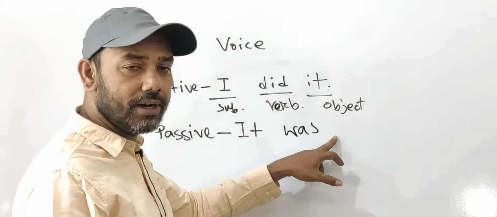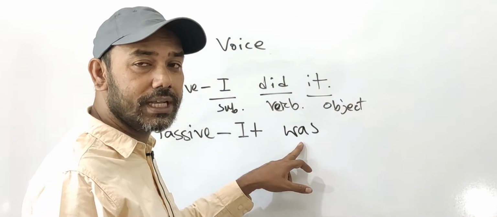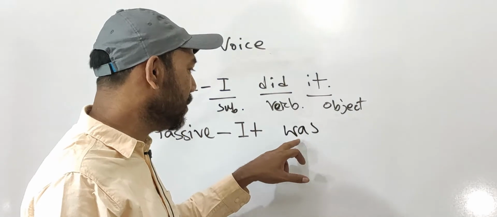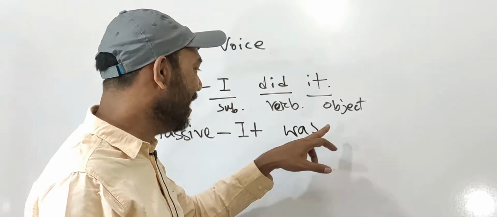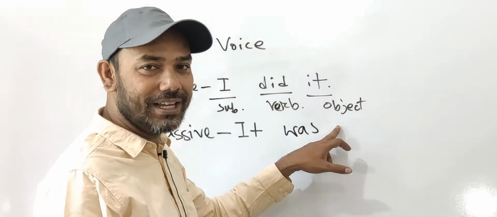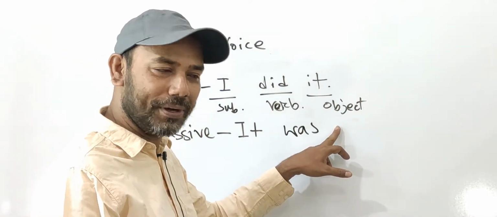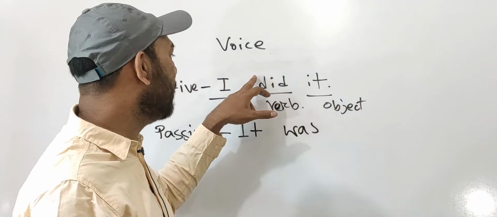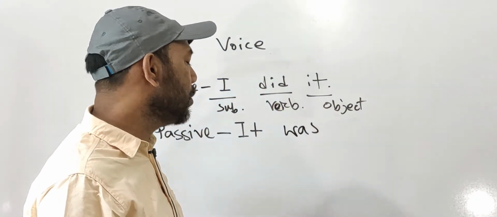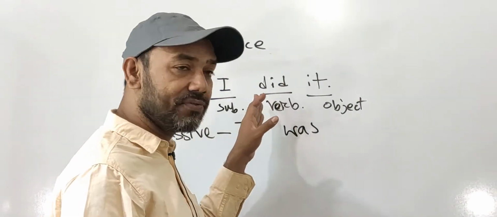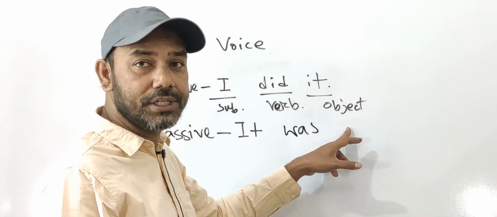Then the main verb. This word was the auxiliary verb, and now we will write here the main verb. Okay, and what is the main verb here in the given sentence? I mean the active voice, did. So its past participle form will be written here.